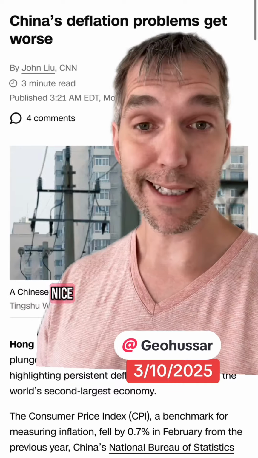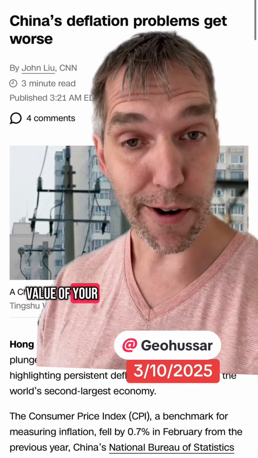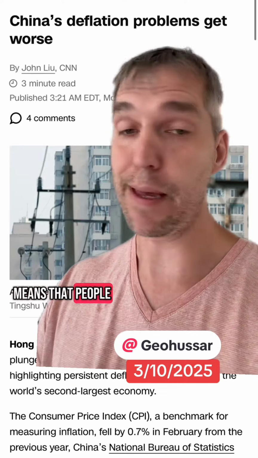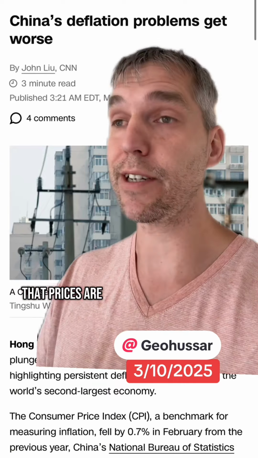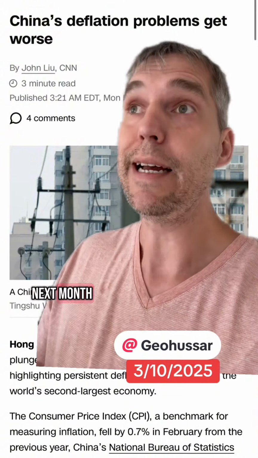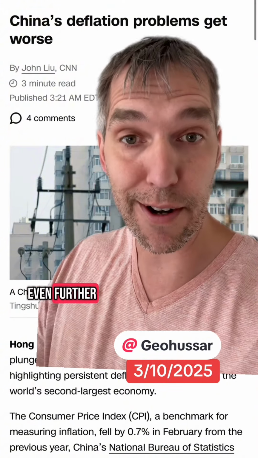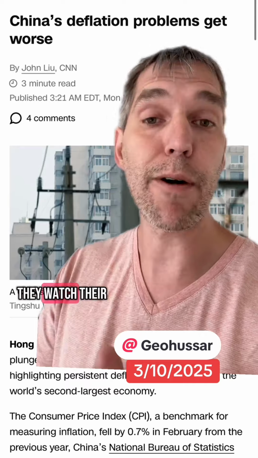Deflation sounds really nice. It means prices drop and the value of your money goes up, but it also means that people aren't consuming. When people start saving a lot of money because they assume that prices are going to drop tomorrow or in the next month, guess what? Prices are going to drop even further. People start losing their jobs and they watch their wages drop.